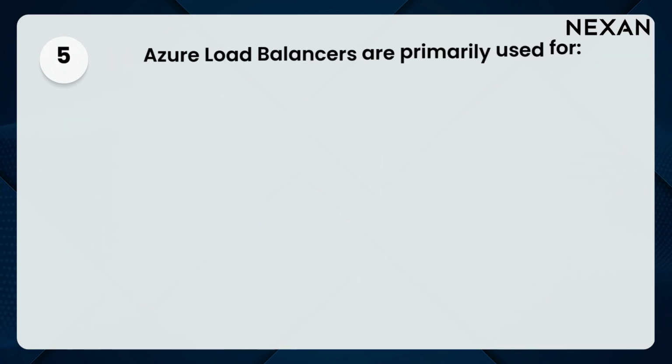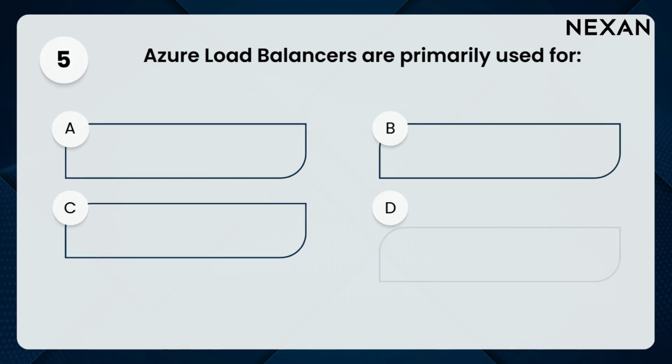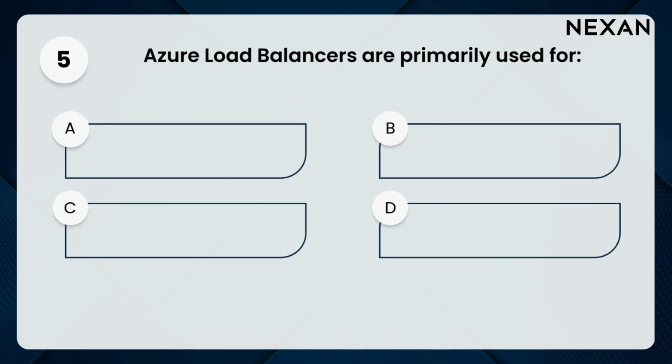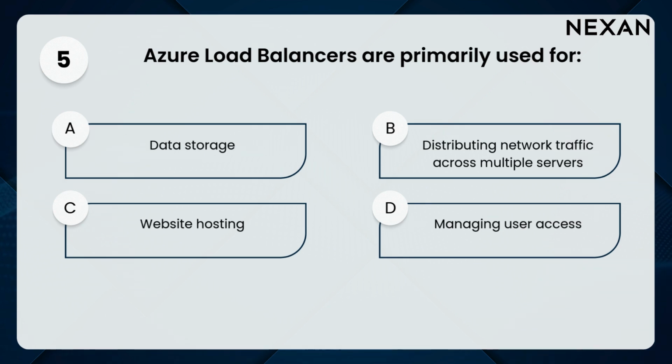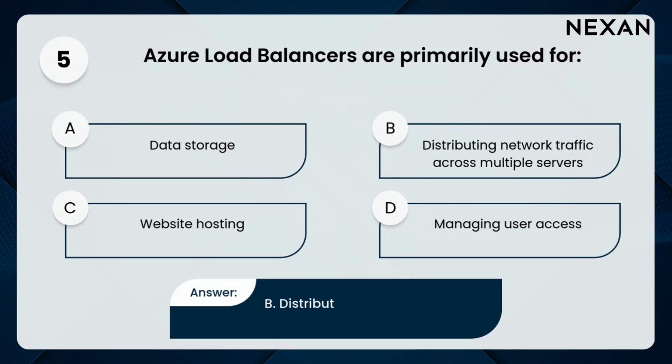5. Azure load balancers are primarily used for A. Data storage. B. Distributing network traffic across multiple servers. C. Website hosting. D. Managing user access. Answer: B. Distributing network traffic across multiple servers.